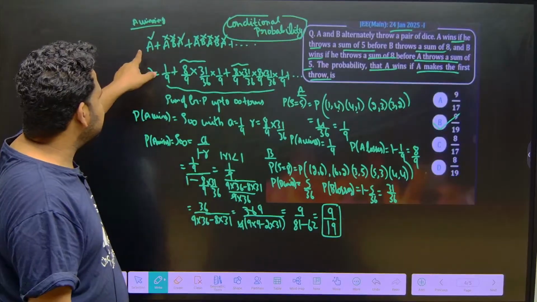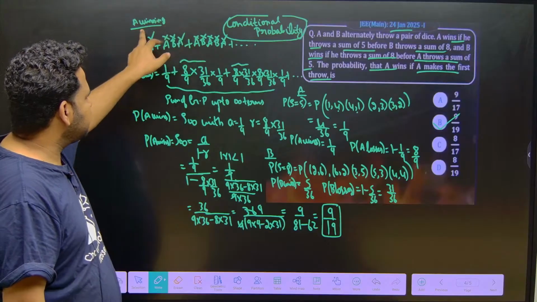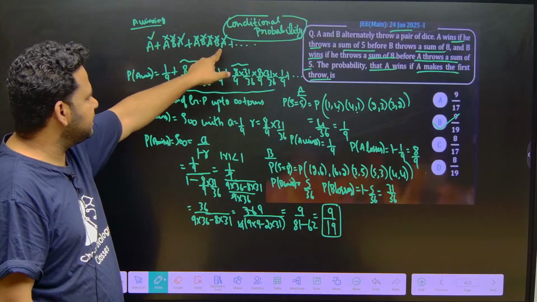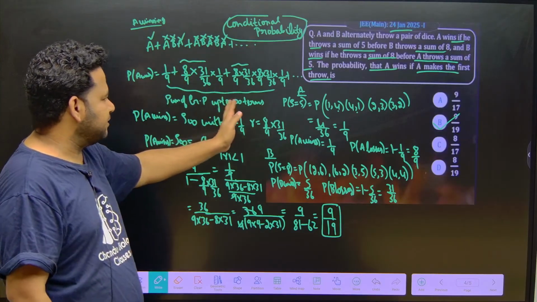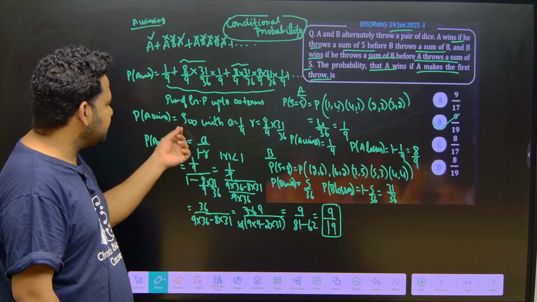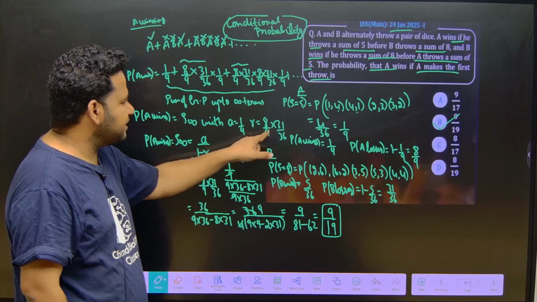If A wins immediately, then the game will end. But if A doesn't win, B doesn't win, then A will win. Here we are talking only about A winning. Next, A doesn't win, B doesn't win, A doesn't win, B doesn't win, A will win. Like this it goes on. So this is nothing but the sum of infinite terms of a GP. So the probability of A winning, if A makes the first throw, the first term a is equal to 1 by 9, and the common ratio is 8 by 9 into 31 by 36.